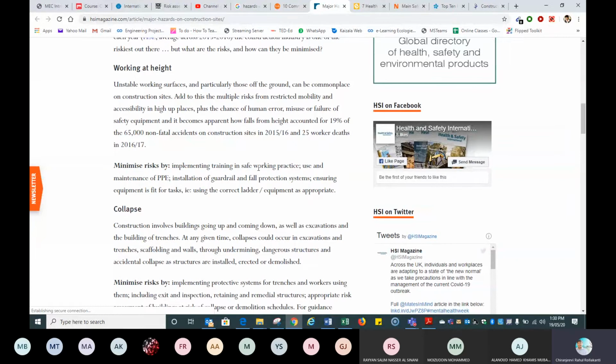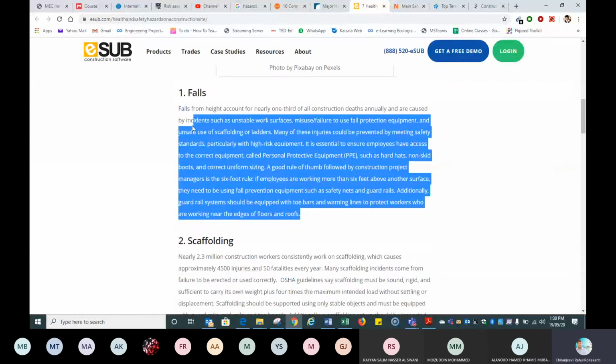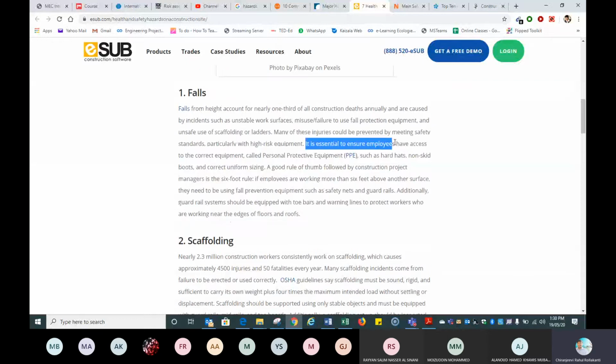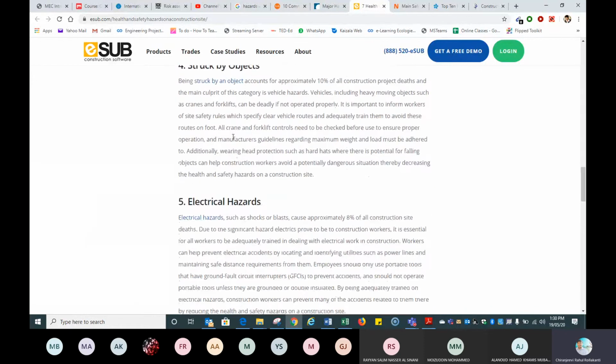Implementing training in safe working practice, use and maintenance of PPE. I hope you know what is PPE: personal protective equipment. Installing guardrails, fall protection systems, ensuring equipment. See, from this website I have found some other control measures. If I go somewhere else and read this, I may get some more. You can see here, it is essential to ensure employees have access to the correct equipment called personal protective equipment. Hard hats, a good rule of thumb. For scaffolding, what are the major problems for ladders?